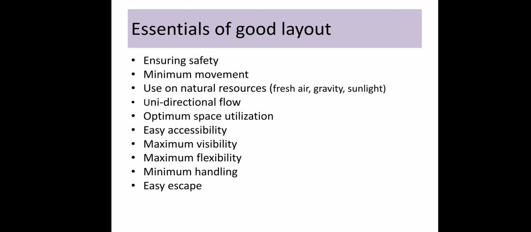Maximum visibility means the machinery and the working should be maximally visible, so there should be a proper arrangement for visibility. Then maximum flexibility: in future, suppose the company wants to accommodate additional machinery, there should be provisions for that, so it is flexible to arrange new machinery in the existing plant, or there should be options to move things within the organization.